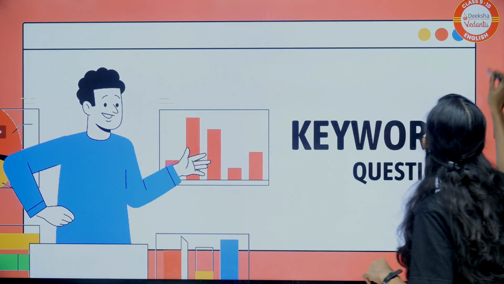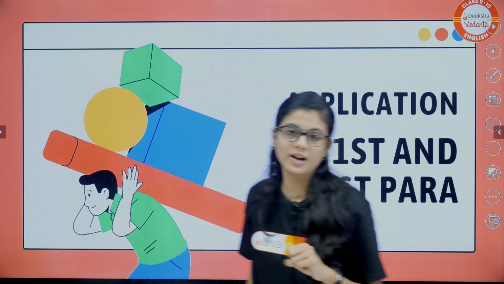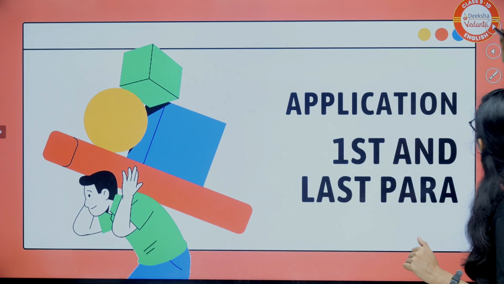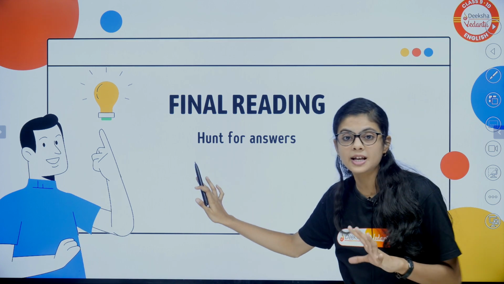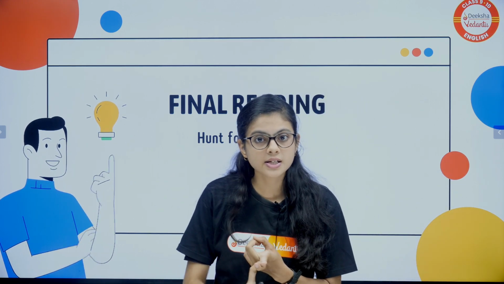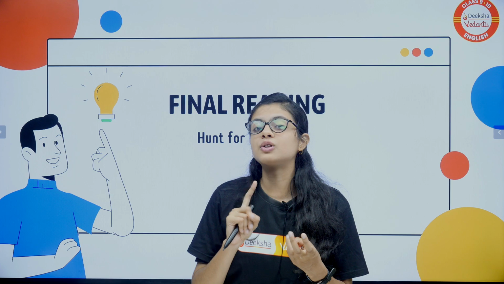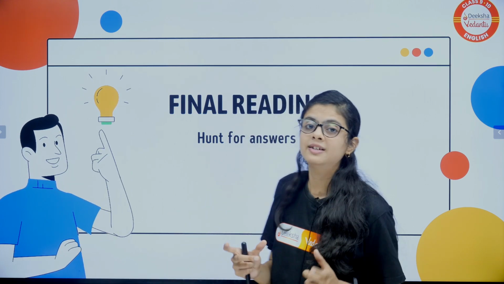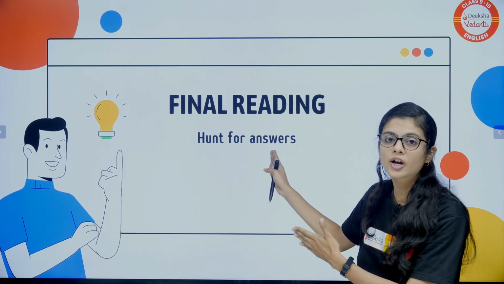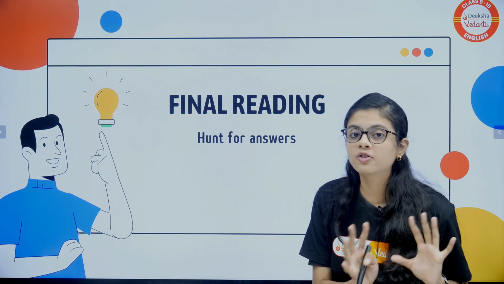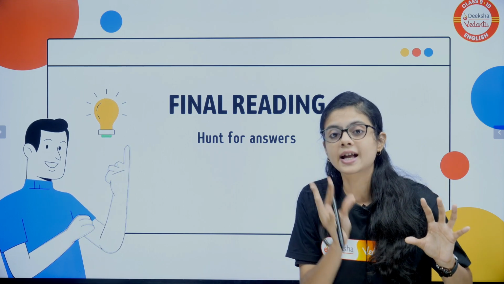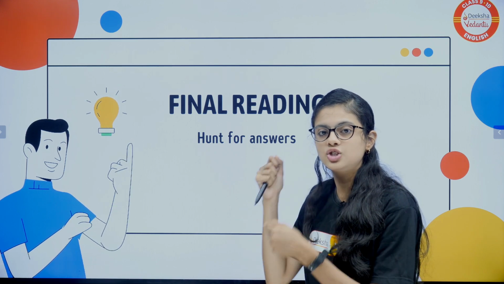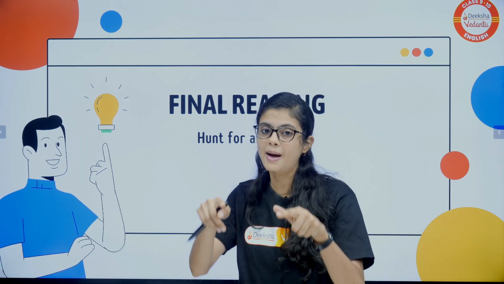Clear? Moving forward, you have marked the questions now. The next step will be answering. Yeah, the final step is final reading. You have read once, you have found the keywords in the question. Now the final reading is nothing but the second time you will be reading the passage, and your mindset will be for hunting your answers. First time you should not hunt for answers. First time you should understand. Second, you have to get the keywords from questions. Then with those powerful questions, you have to hunt for the answers in the passage.